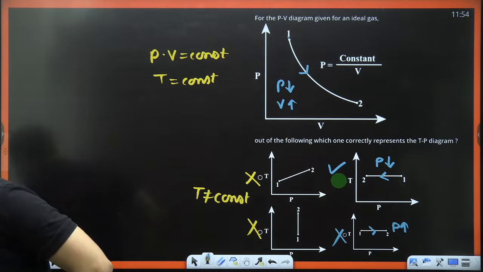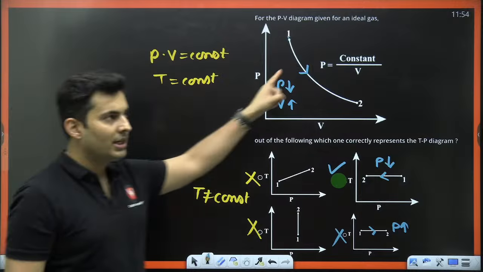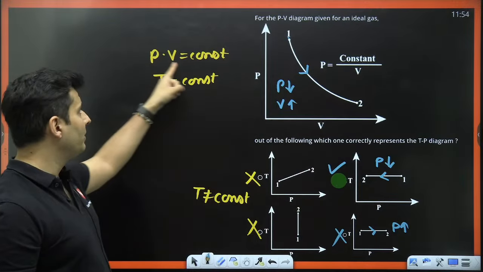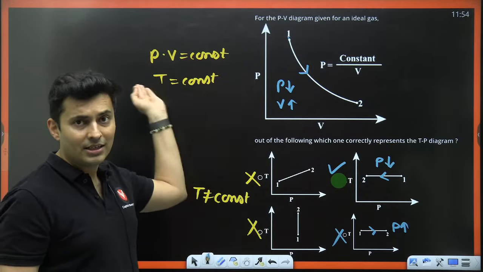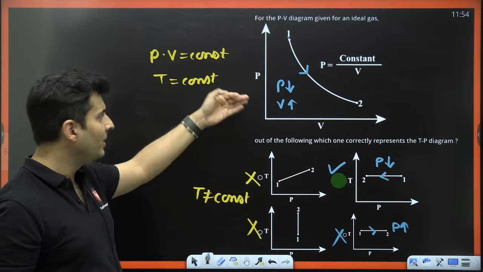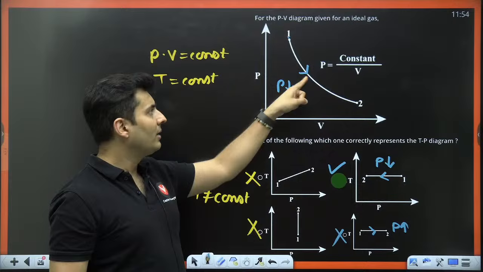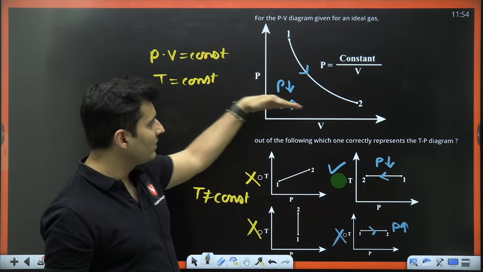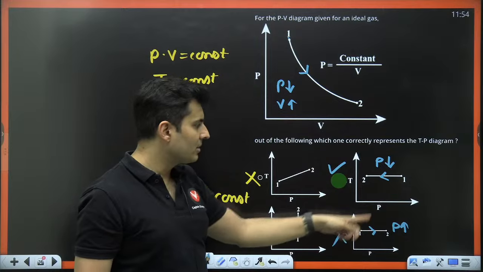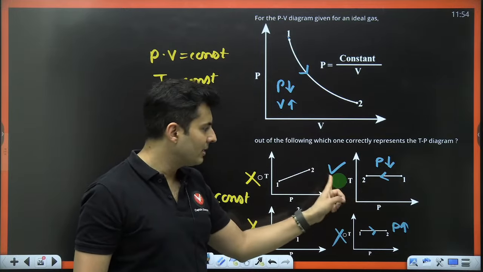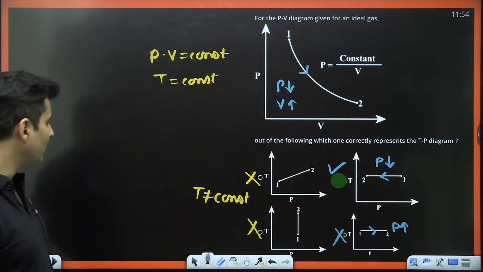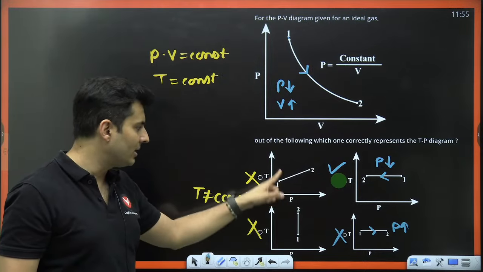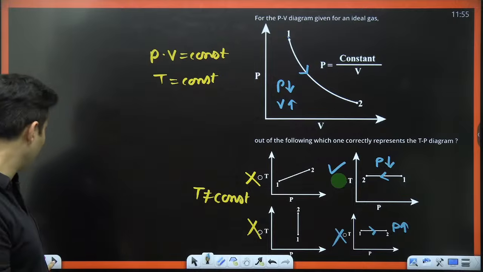Perfect. Awesome. So Chenna Vijayalata, see if you guys understood this point. Pressure is constant by volume, so volume into pressure will be constant. When is pressure into volume constant? Yes, when temperature is constant. It's an isothermal process. P is inversely proportional to V. And when you go from 1 to 2, you can draw the arrow mark. You can see the pressure is slowly reducing till 2. Between these two graphs, when you go from 1 to 2, do you see pressure is reducing? Here, but here from 1 to 2, pressure is increasing. That's why I eliminated it and I selected option B. In these two options, temperature is not even constant. It is changing. So I eliminated these two in the first go only.